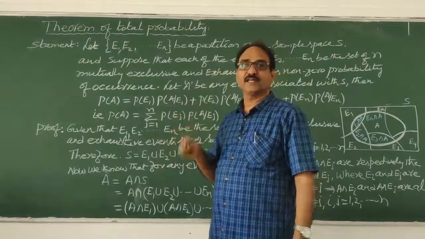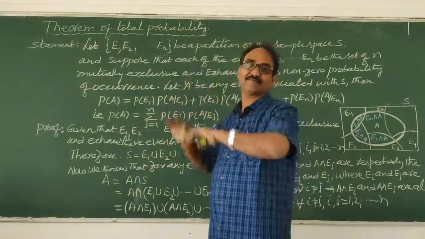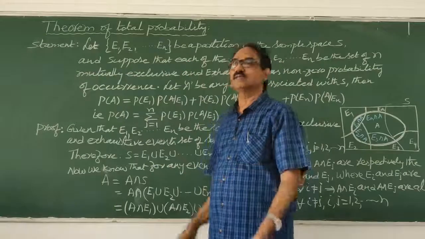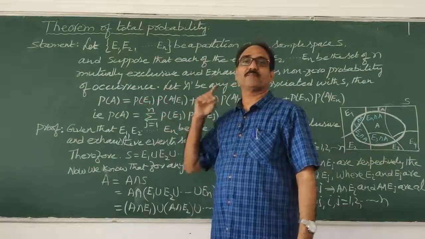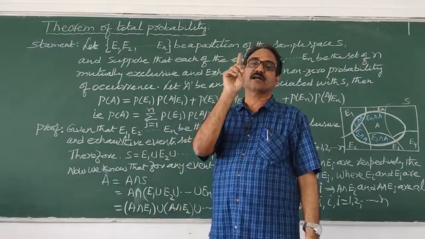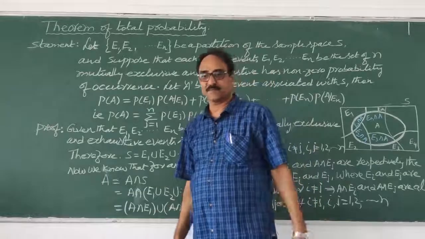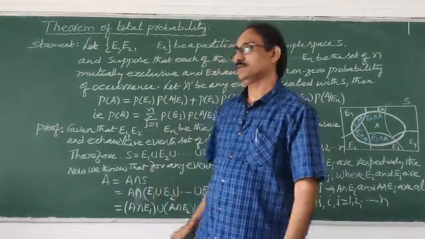So there again you have to write the theorem of total probability as it is. When Bayes theorem is asked, you have to write this theorem. Whenever the multiplication theorem is asked, we should write the definition of conditional probability and proceed. That's what I told you in the last classes. In a similar way, we'll proceed now.